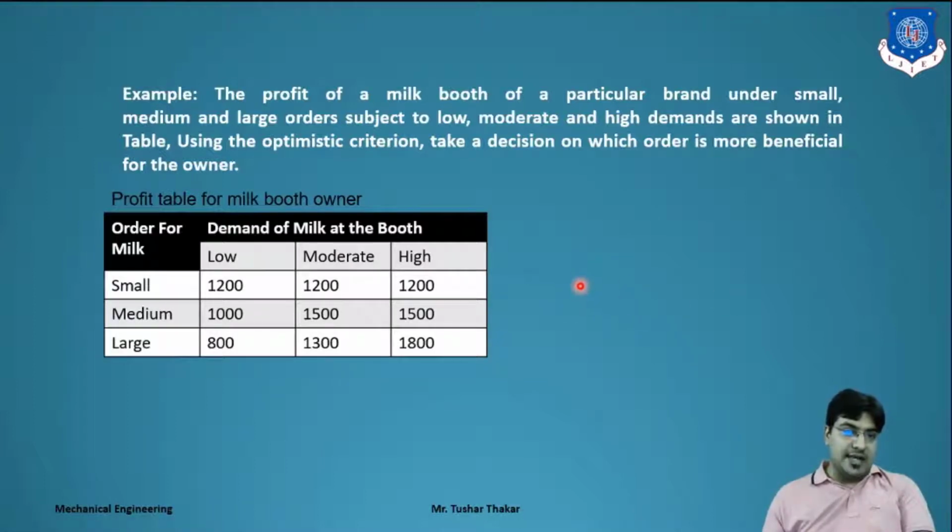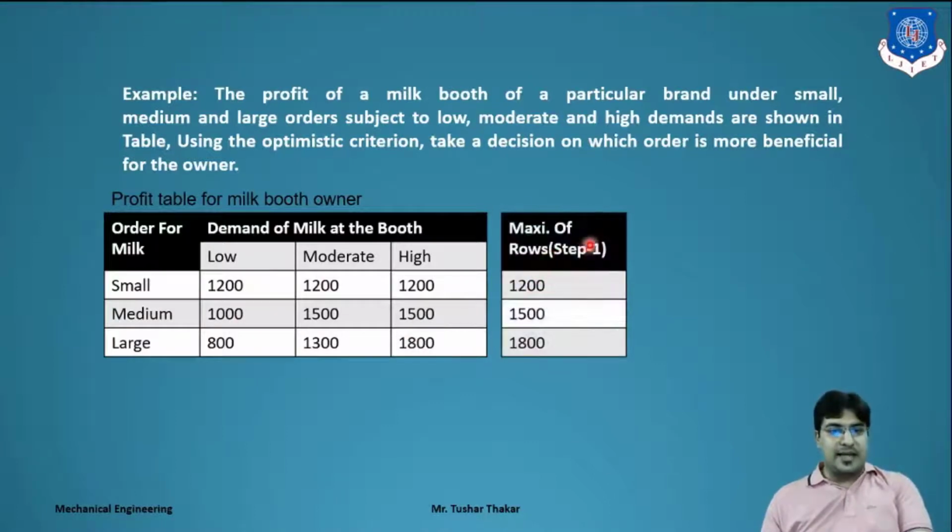In step 1, we find the maximum value from each row and make another table, a column of maxi of rows. Means here 1200 is maximum, here 1500 is maximum, here 1800 is maximum.